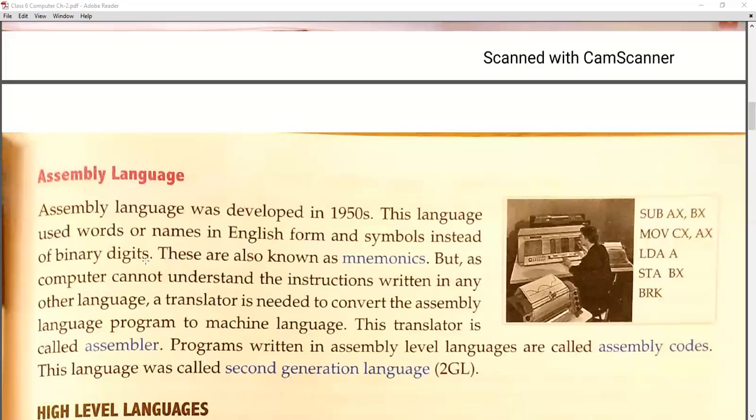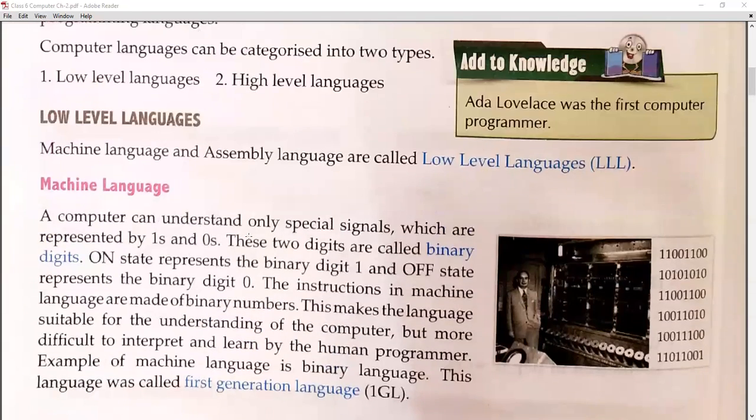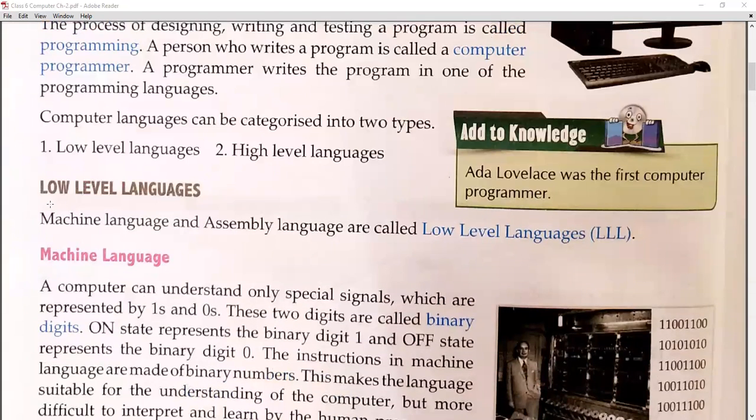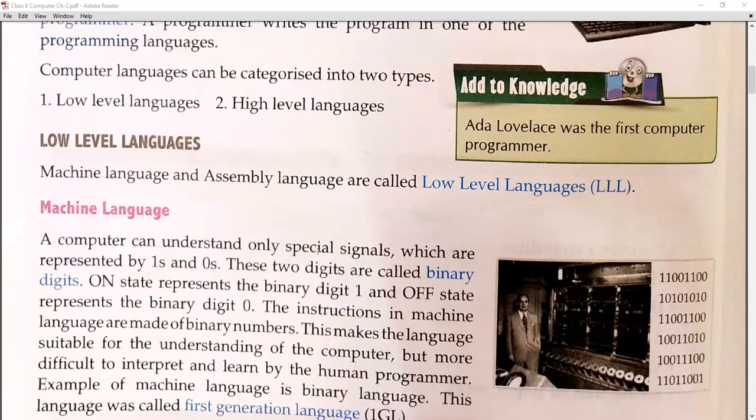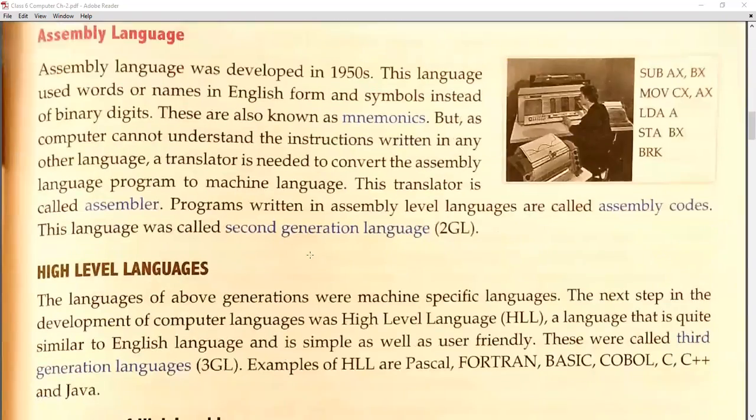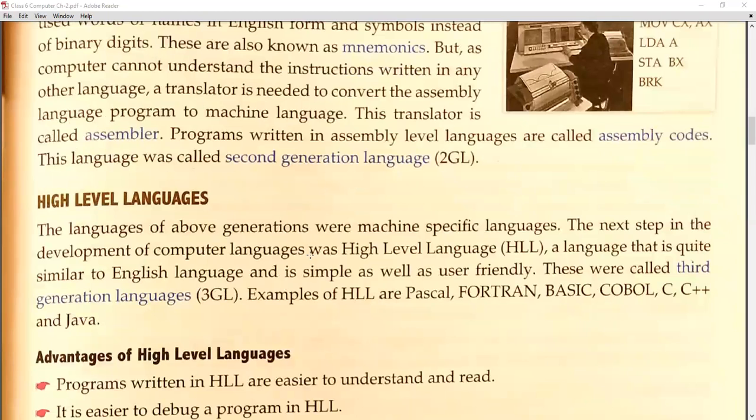And this language was called the second generation language. Okay, the first generation language was the machine language. Now we are talking about the second generation language. The second generation language, that is the 2GL, is known as the assembly language. I hope that you have understood the low level language. Once again, I'm reminding you, low level language consists of two languages, machine language and assembly language. Okay. Now I will tell you about the high level language.